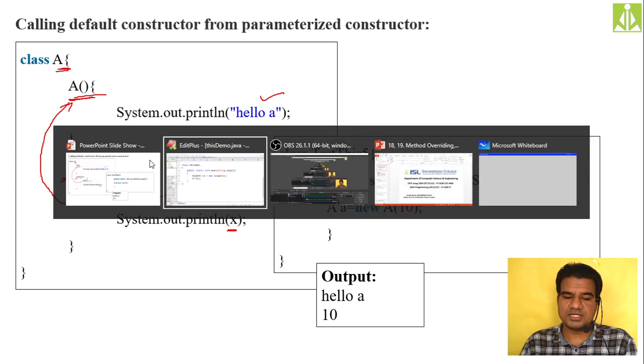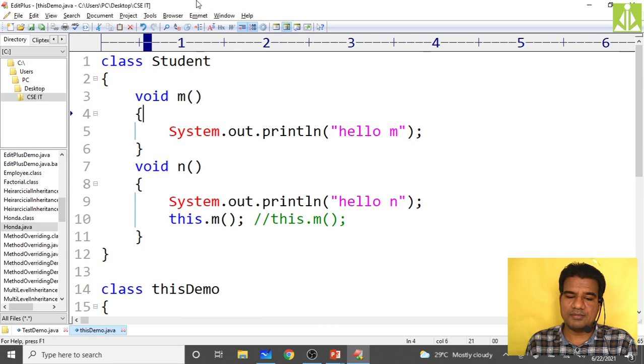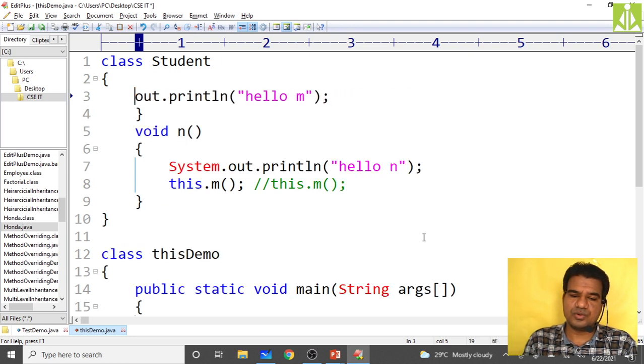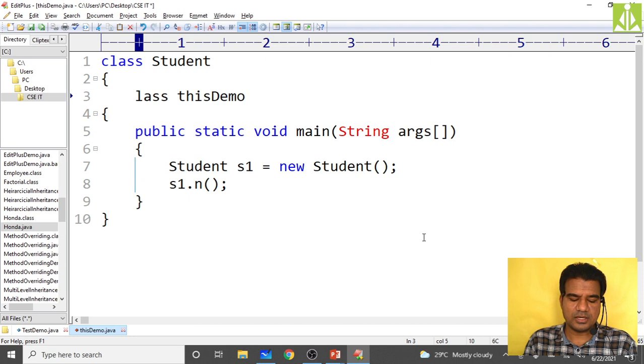So this we will practice quickly. Just go here to the program and put the student constructor first, or change the name to A, both are the same.